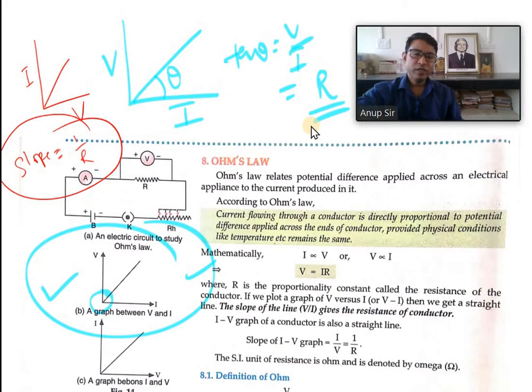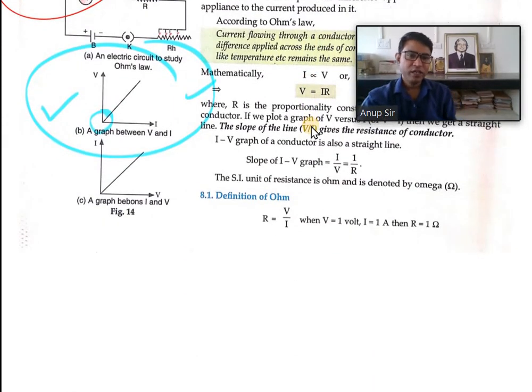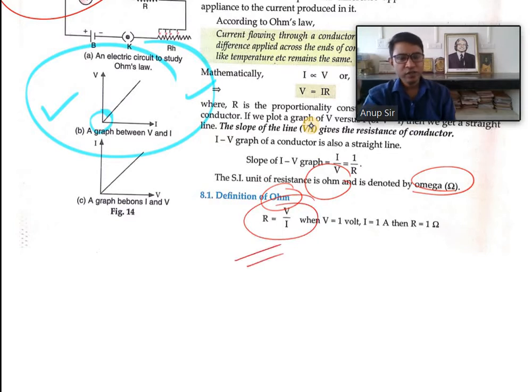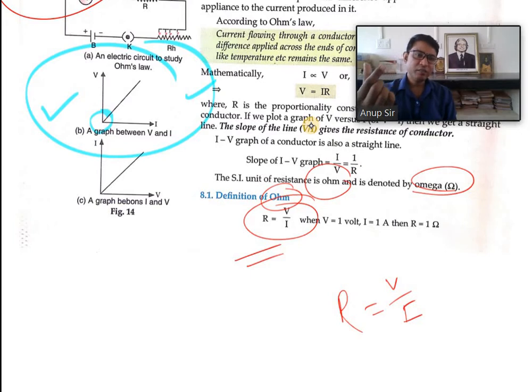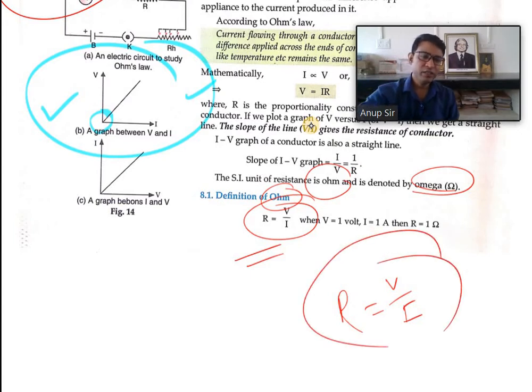Now what is the unit of resistance? The symbol is omega, and the resistance unit is ohm. So R is equal to V by I. Sometimes we have to state Ohm's law, and thereafter define the resistance. Simply saying that resistance is the property of the conductor to oppose the current will not work. You have to say that R is equal to V by I, that is, the ratio of the potential difference between the two ends of the conductor and the current passing through it.